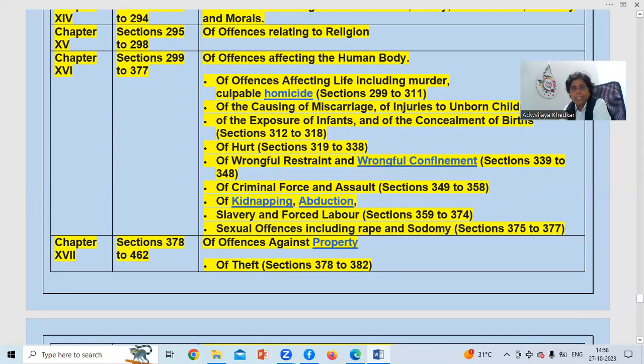Sexual offenses, including rape and sodomy, are given in 375 to 377. For this range, you should make a chart or a note. Chapter 17, section 378 to 462, offenses against property. So these were offenses against the human body, chapter 16. Chapter 17 is of property.